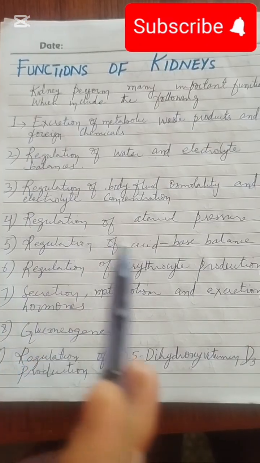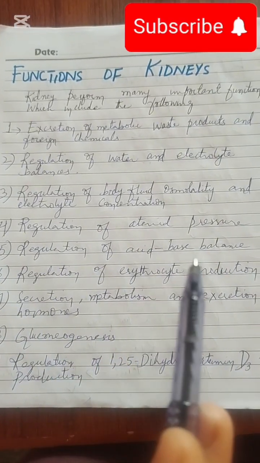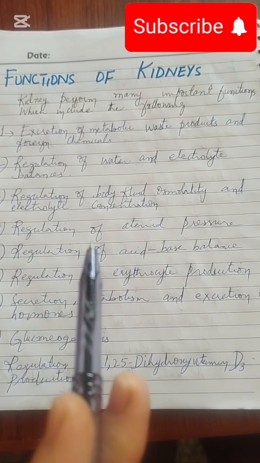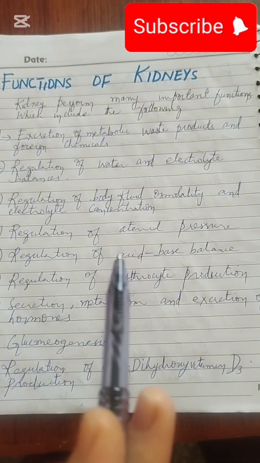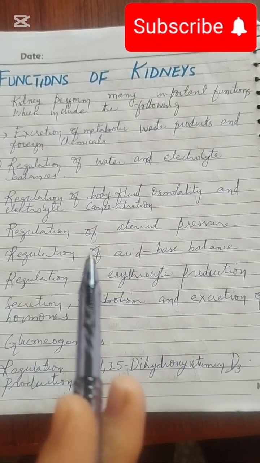The next one is a regulation of acid base balance, in which kidney regulates the acid base balance by excreting more H plus ion into the urine and conserving bicarbonate ion in order to maintain the pH.